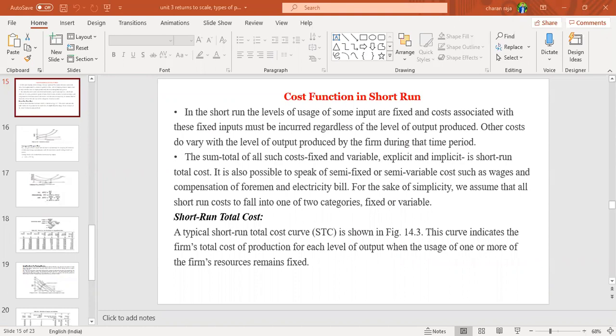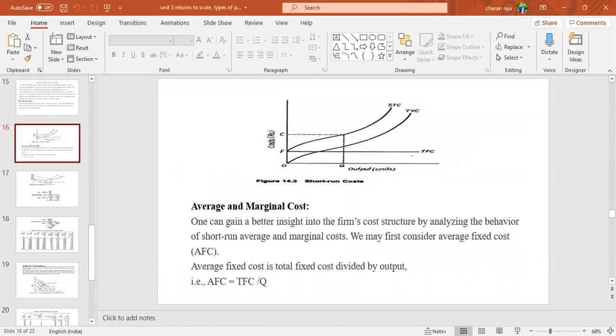Next slide. Yes, here look at the graph. This is the short run cost curve. As output increases from left to right, the total fixed cost goes on continuously.